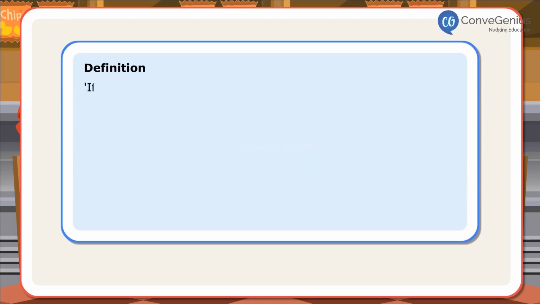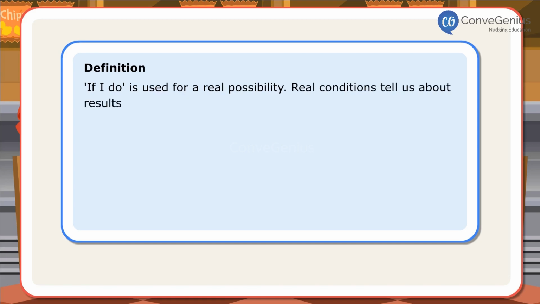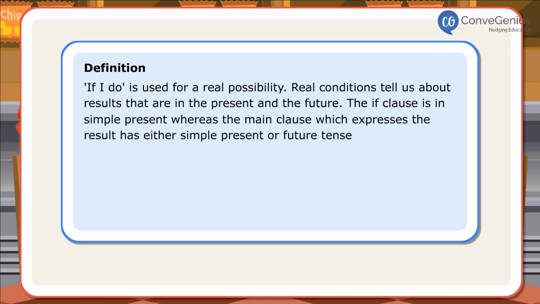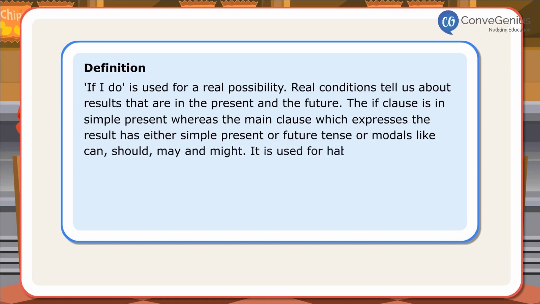Definition: if I do is used for a real possibility. Real conditions tell us about results that are in the present and the future. The if clause is in simple present, whereas the main clause, which expresses the result, has either simple present or future tense or modals like can, should, may and might. It is used for habit, fact, advice, prediction and instructions.